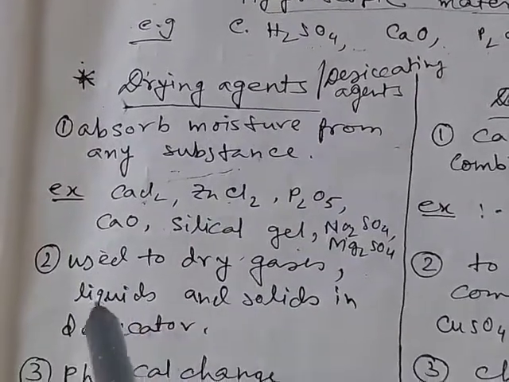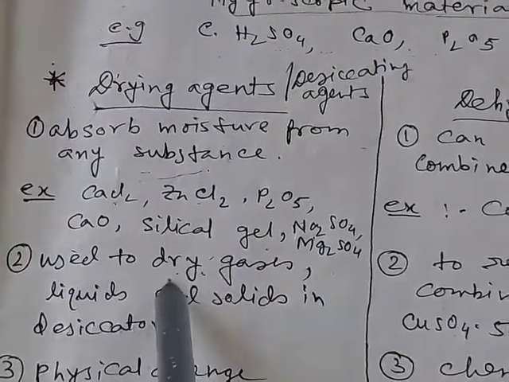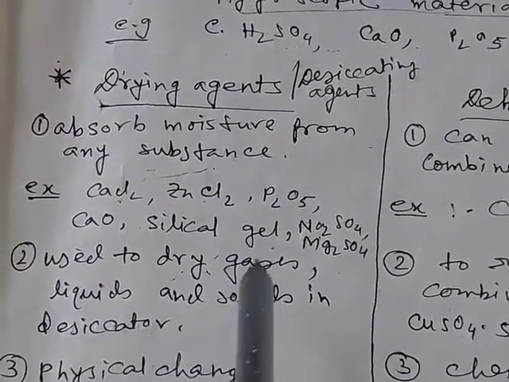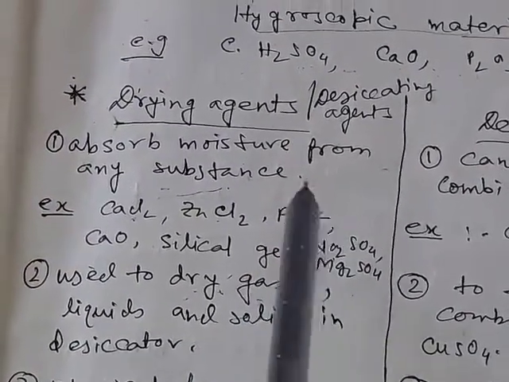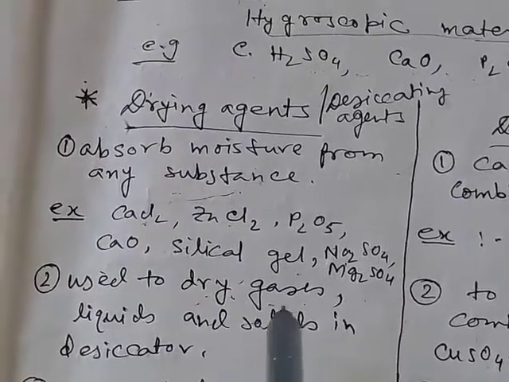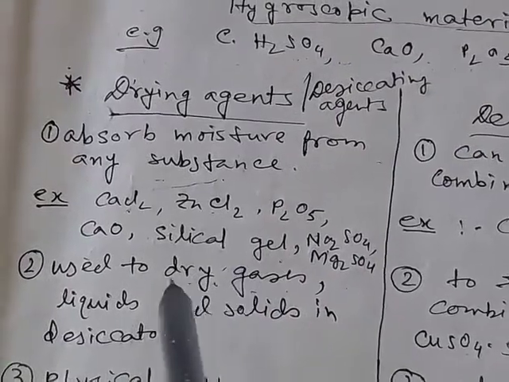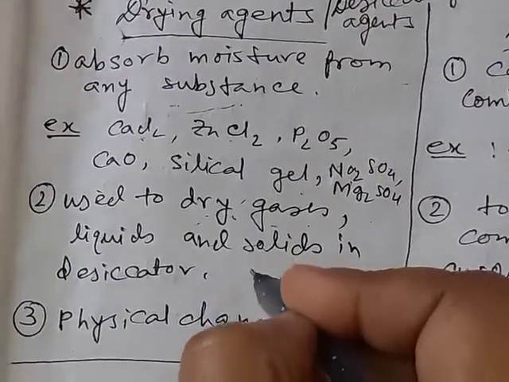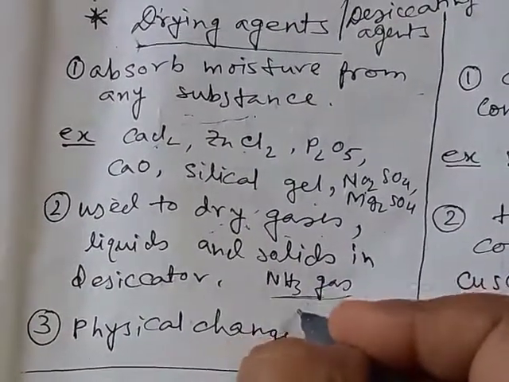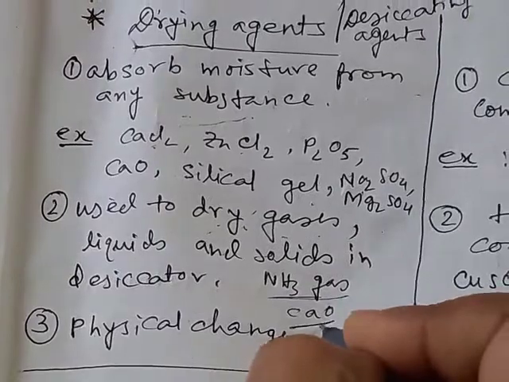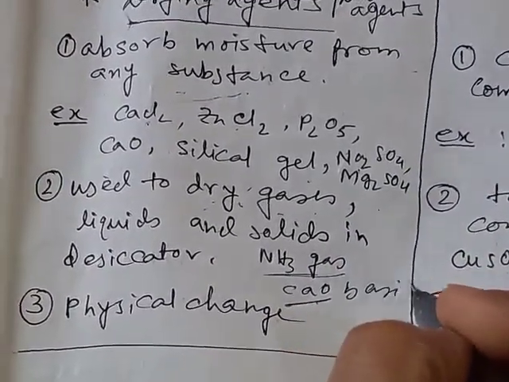Number 2 is drying agents are used to dry gases. For example, when we want to dry HCl, then the HCl gas is passed over concentrated H2SO4. We know concentrated H2SO4 can absorb moisture from HCl, then HCl will be dried. When we want to dry ammonia, as ammonia gas is basic in nature, we have to pass ammonia gas over calcium oxide, as this is also basic, so there will be no chemical reaction between them.